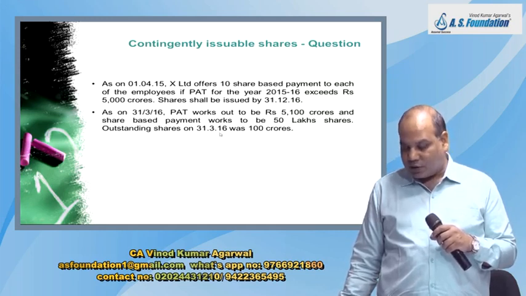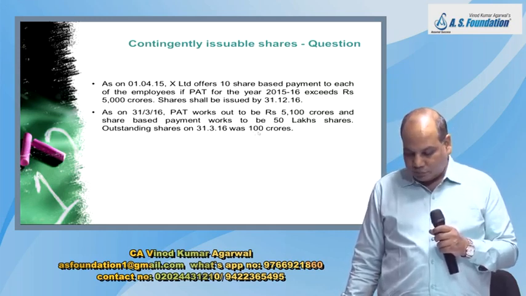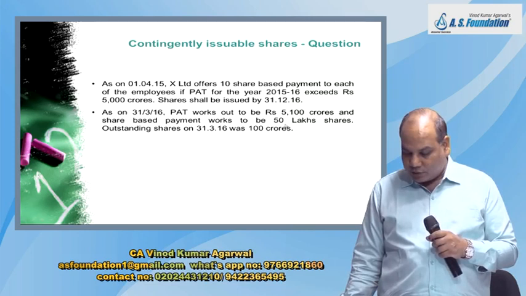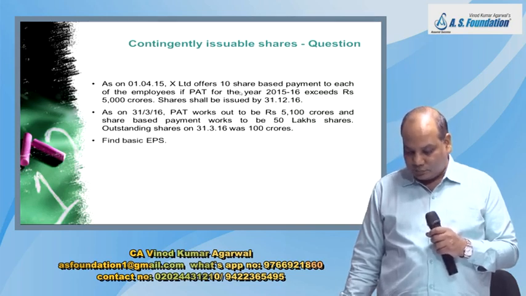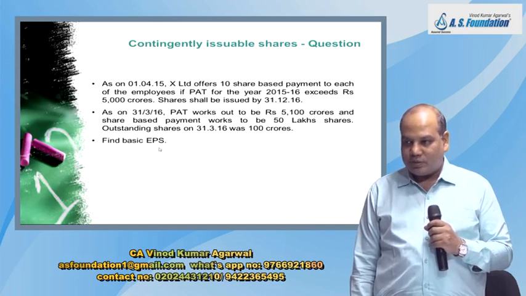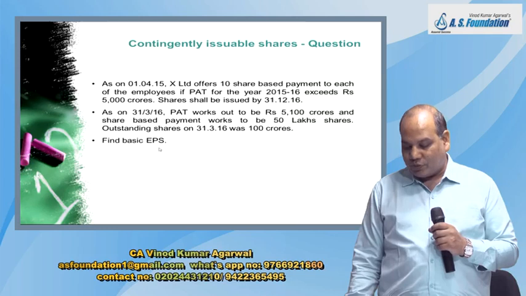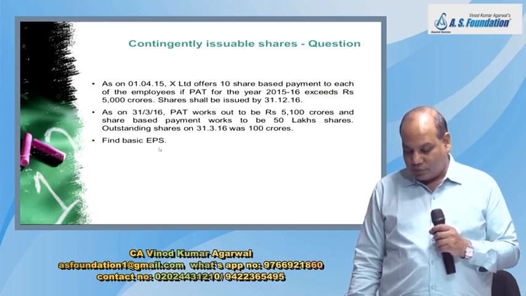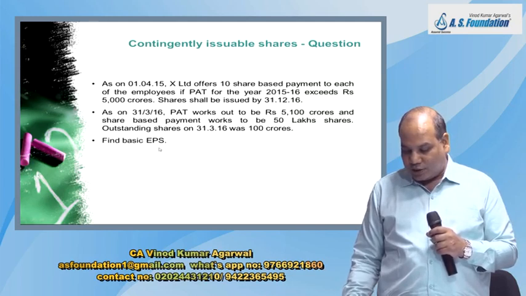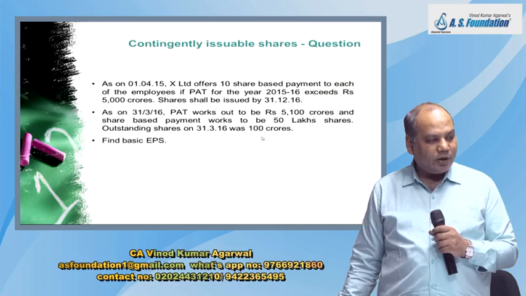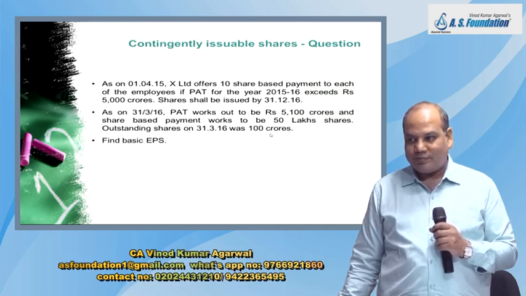Outstanding share on 31st March 16 was 100 crore. What is this 100 crore? This is your number of shares in the balance sheet. This 50 lakh share is what you have promised to issue to the employees if the conditions get satisfied. Now question is, what is basic EPS? Try. Almost over. Profit is given 5100. You have to only decide, should I divide by 100 crore share or should I divide by 100 crore plus 50 lakh share?